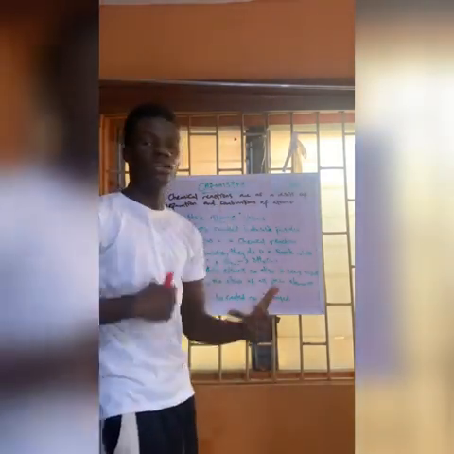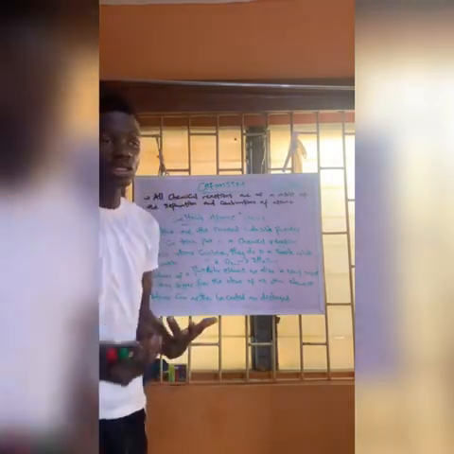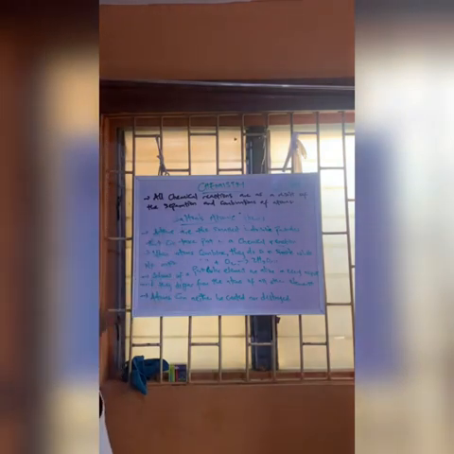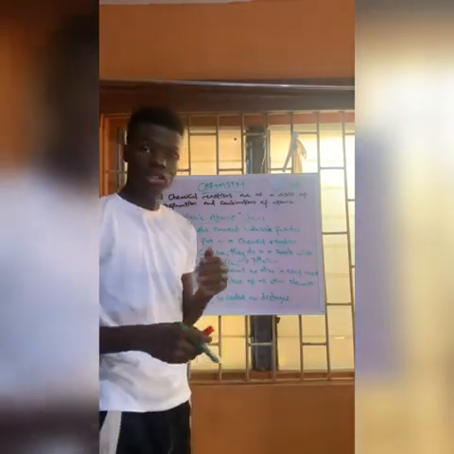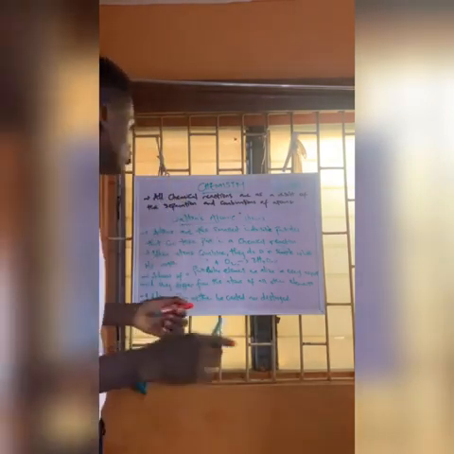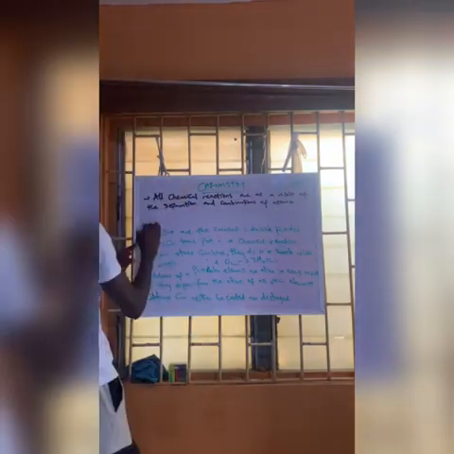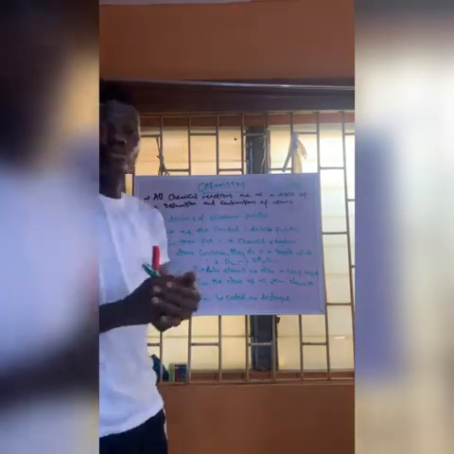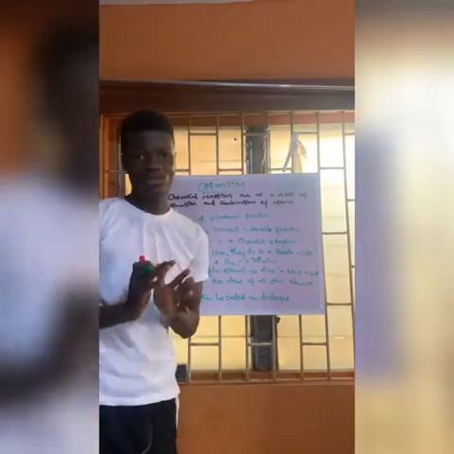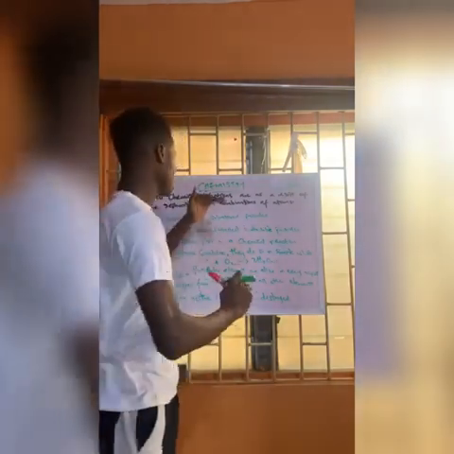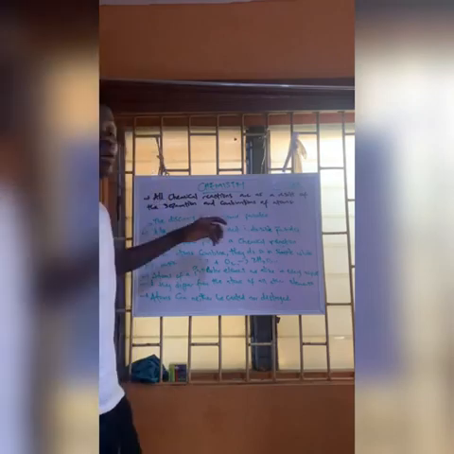Now let us check what are the things that disproved these postulates. How were they restricted, and what are the things that we noticed about them after their postulation? So let's pick the first one. Atoms are the smallest indivisible particle that can take part in a chemical reaction. Now, what disproved this postulate? It is the discovery of subatomic particles. I'm still going to make another, entirely new video on subatomic particles. It's a whole concept on its own in atomic structure, alright? Let us start from the basics first.